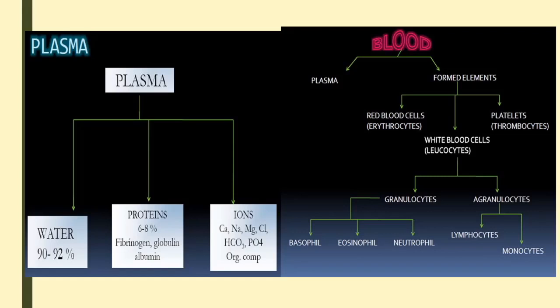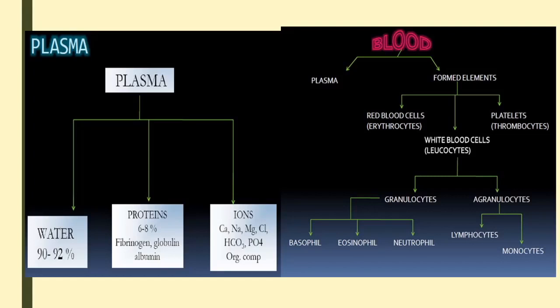Now we'll move into the components of plasma. Plasma consists of 90 to 95% water, the majority of the component. In that water, the organic and inorganic components are present, dissolved. The organic components we can divide into proteins and minerals. Here the proteins are broadly categorized into three types, collectively called blood proteins or plasma proteins. The plasma proteins are categorized, as you can see in the flow chart, into fibrinogen, globulin, and albumin.